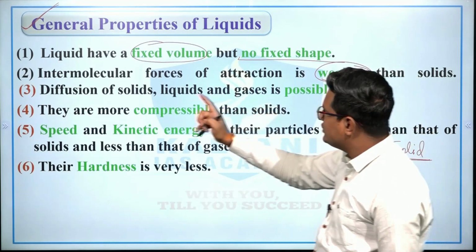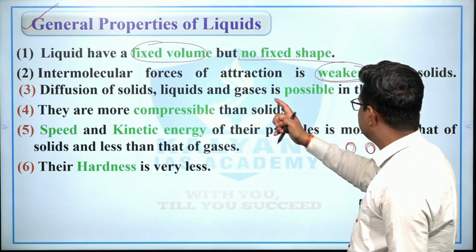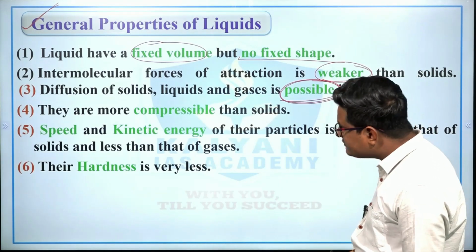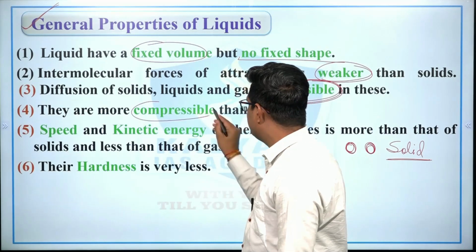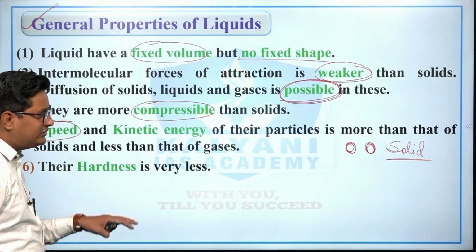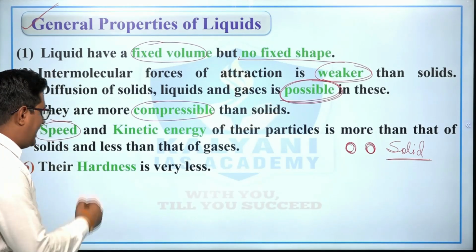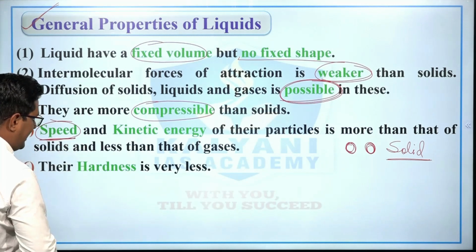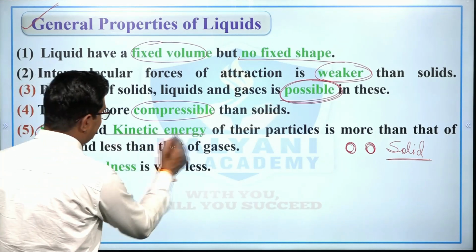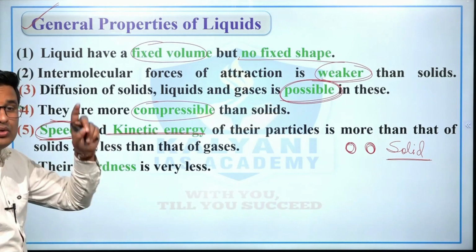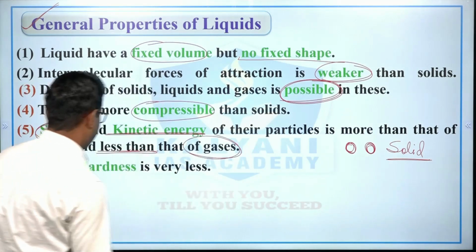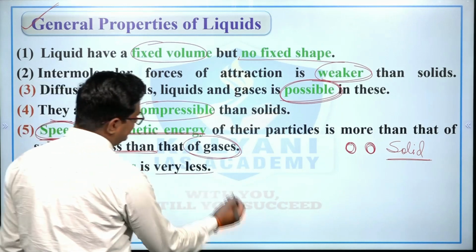Diffusion of solids, liquids and gases is possible in the liquid state. Fourth, liquids are more compressible than solids, and the speed of molecules in the liquid state is higher than solid. Therefore the speed as well as the kinetic energy of their particles is more than that of solid but less than that of gases, right? And their hardness is low.